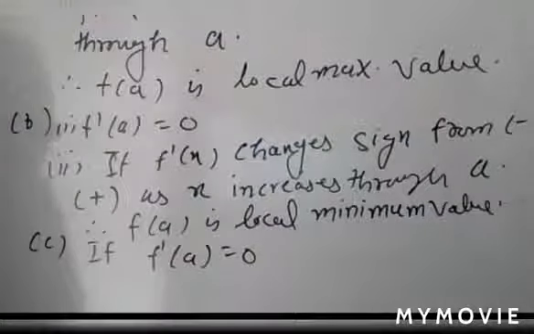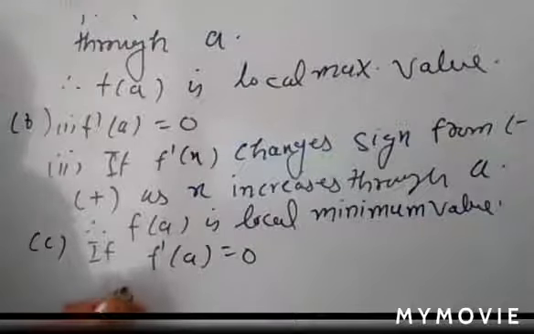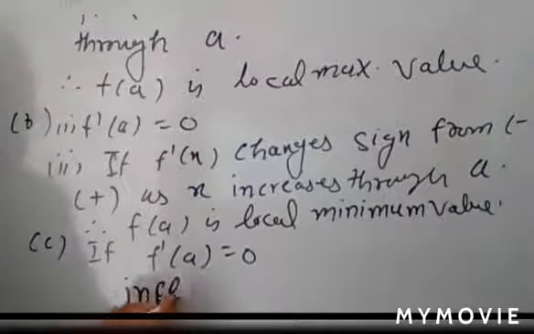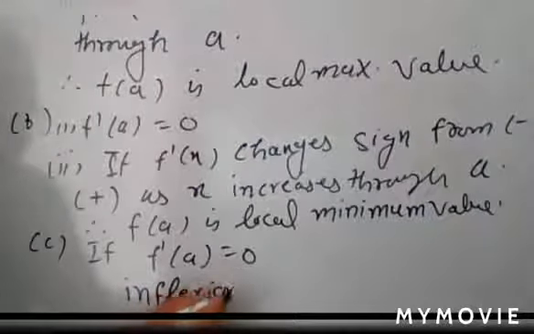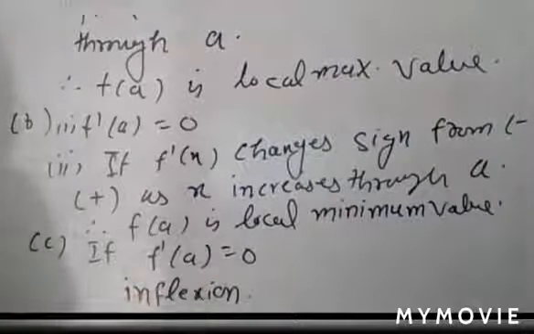Such a point is known as a point of inflection. Such a point is known as the point of inflection.